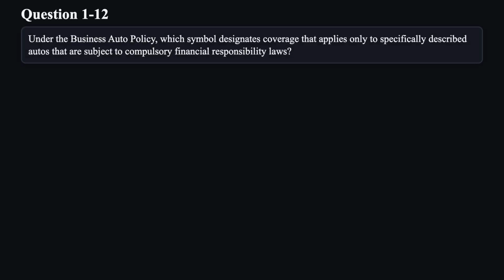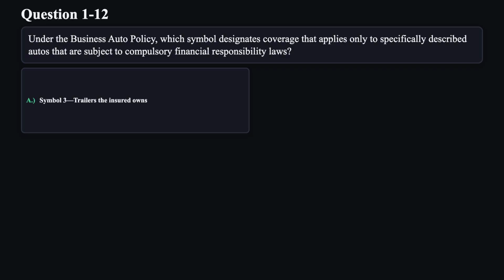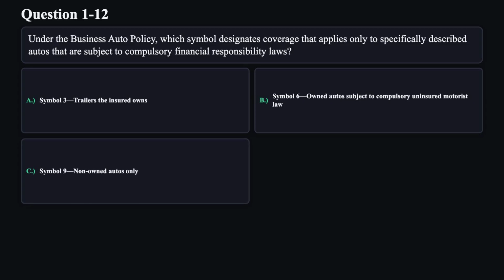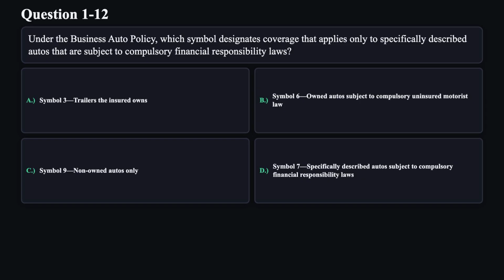Question 12. Under the business auto policy, which symbol designates coverage that applies only to specifically described autos that are subject to compulsory financial responsibility laws? A. Symbol 3. Trailers the insured owns. B. Symbol 6. Owned autos subject to compulsory uninsured motorist law. C. Symbol 9. Non-owned autos only. D. Symbol 7. Specifically described autos subject to compulsory financial responsibility laws.